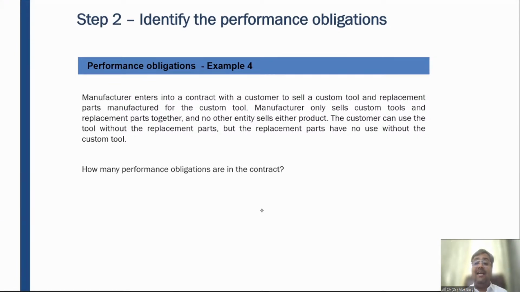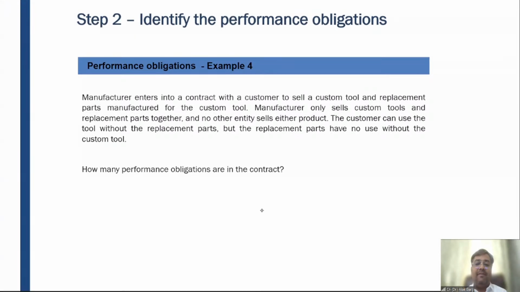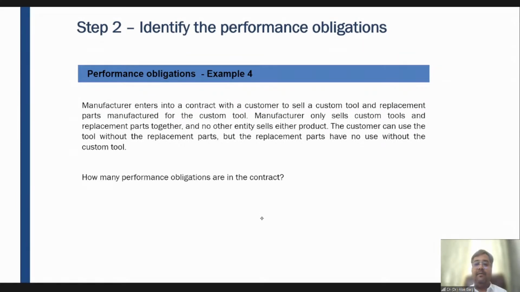So guys, it's a single performance obligation, and the revenue from sale of the customized tool and replacement part has to be recognized upfront. Okay. It is a single performance obligation, not two. Because the replacement part does not have any use without the tool, right? Interdependent. You are right, Sumit. It is interdependent.